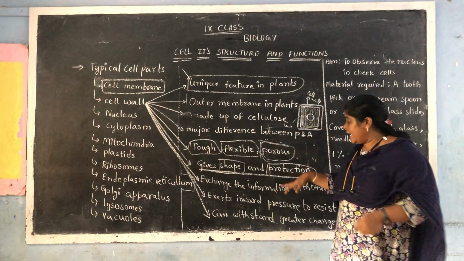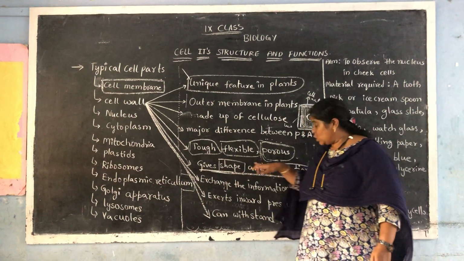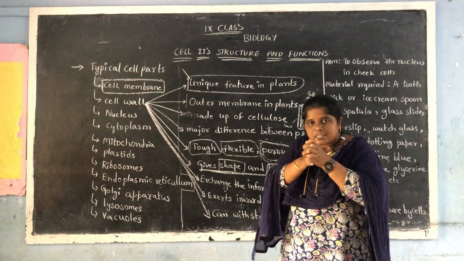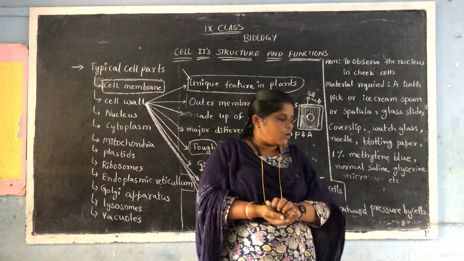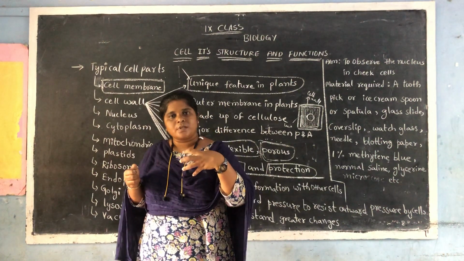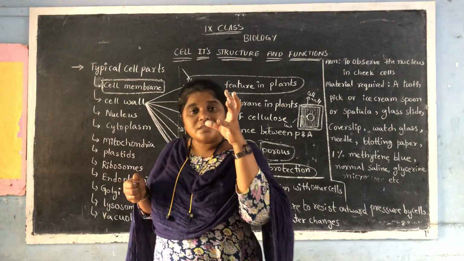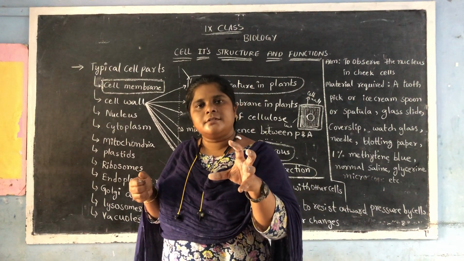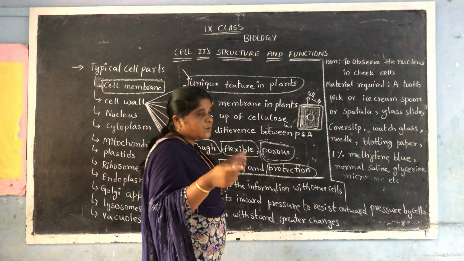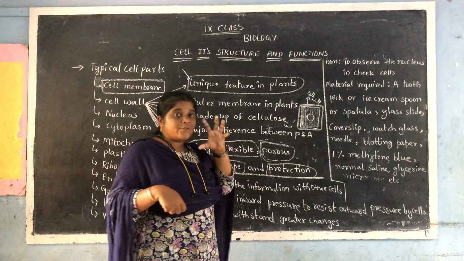Okay? And not only exchanging information, not only giving shape, not only giving protection, along with that, as it's very tough and flexible, it exerts pressure. It exerts inward pressure when pressure is created by the cell sap. The fluid present in the plant cell is called cell sap. You know it, Noma? Cell sap is a bit thicker fluid present in the plant cell for the process called osmosis, which you will be studying in your 4th unit. Okay, now the cell sap will create some pressure.